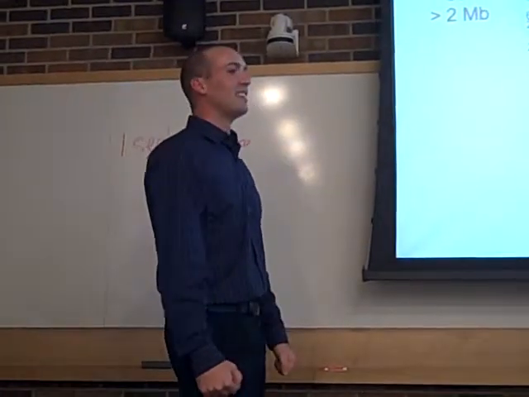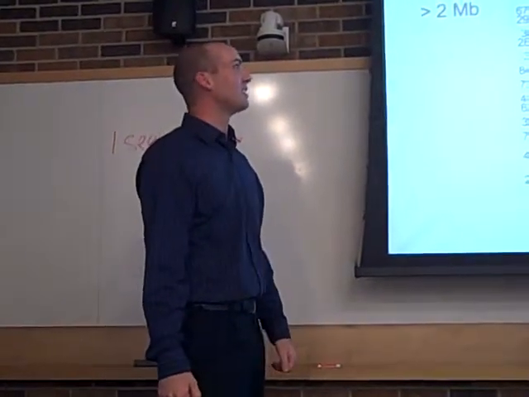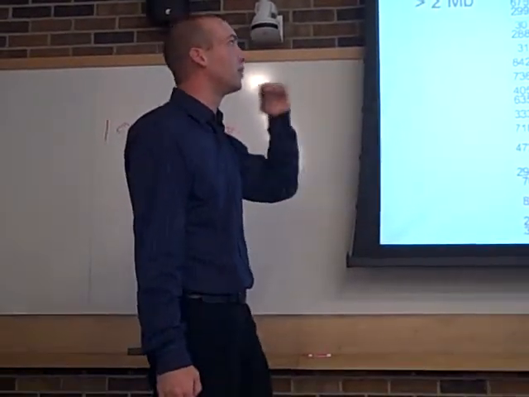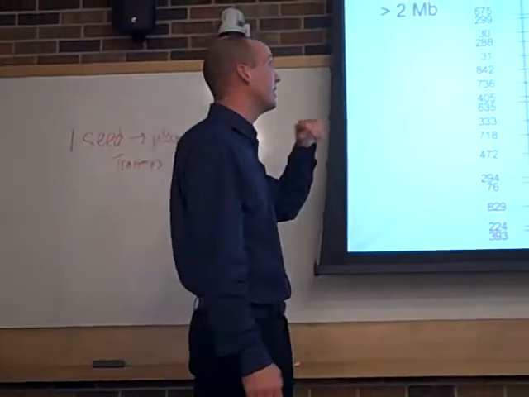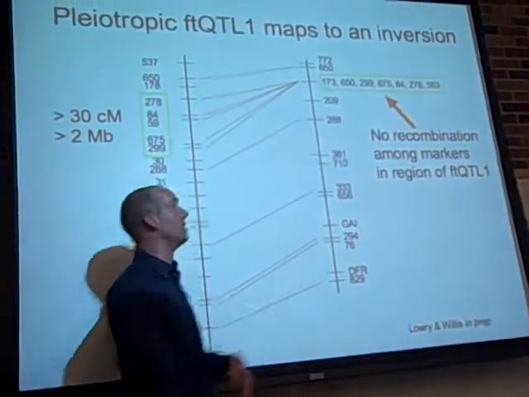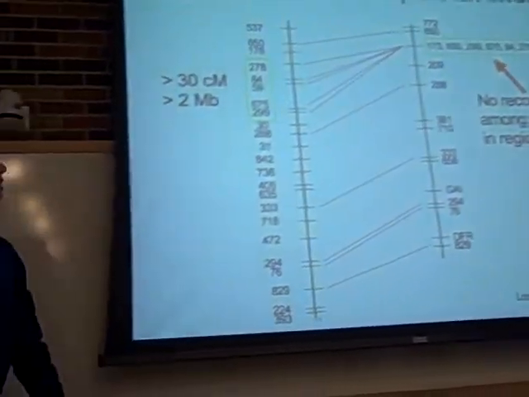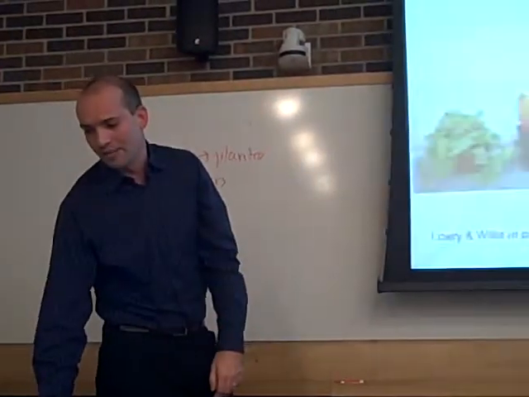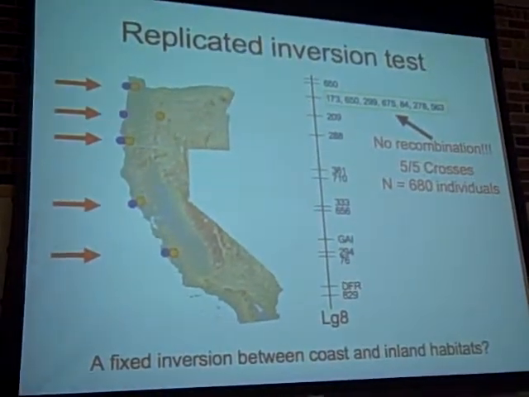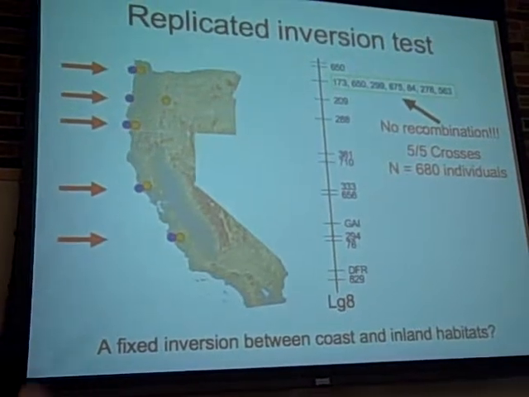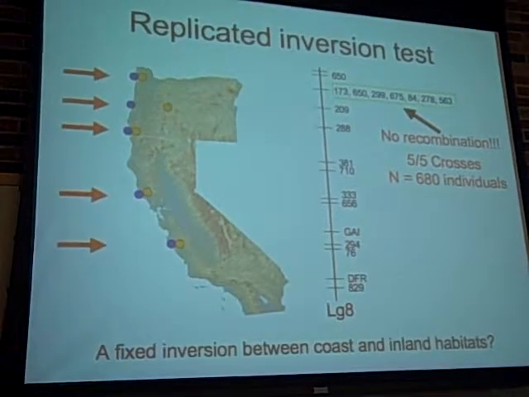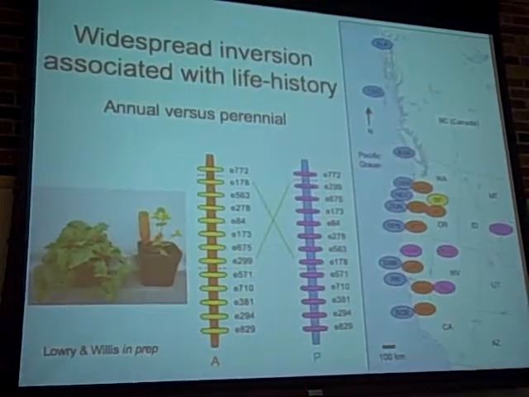Seriously. The main conclusion we could draw from that is that this is due to some kind of chromosomal inversion or some major recombination suppressor, because this is about a 30 centimorgan region, and it's collapsing down to no recombination. Okay, let me go cross those other populations, maybe that's just some freakish event. I crossed the other 5 populations, and no recombination in all of those population crosses. So then I made a whole bunch of other crosses.